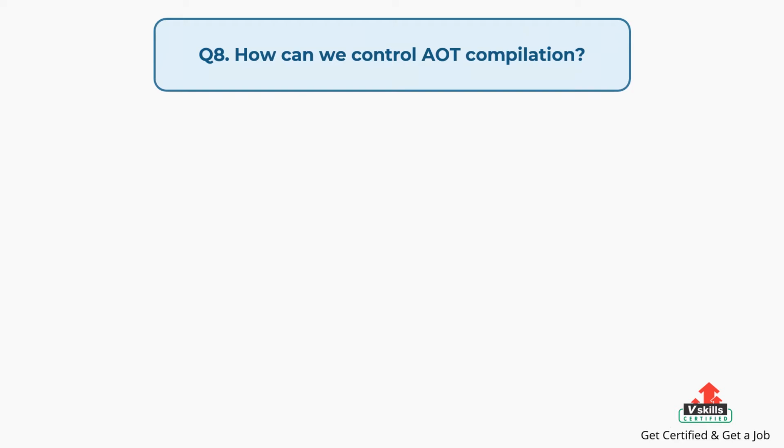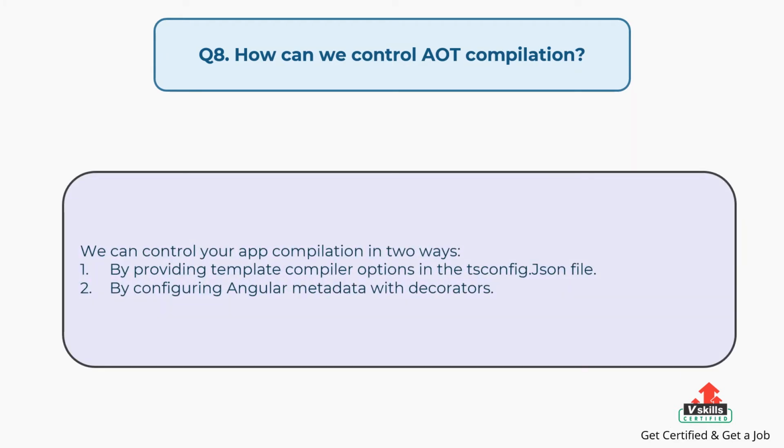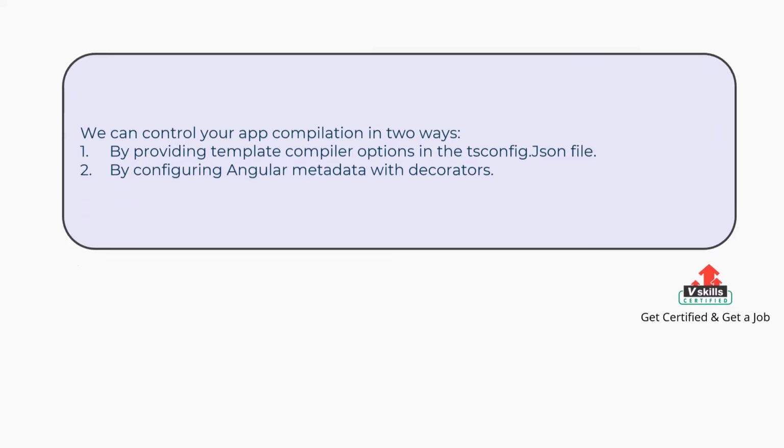Question number 8. How can we control AOT compilation? The answer is: we can control your app compilation in 2 ways. Firstly, by providing template compiler options in the tsconfig.json file. Secondly, by configuring Angular metadata with decorators.